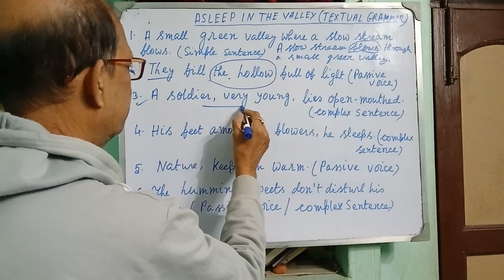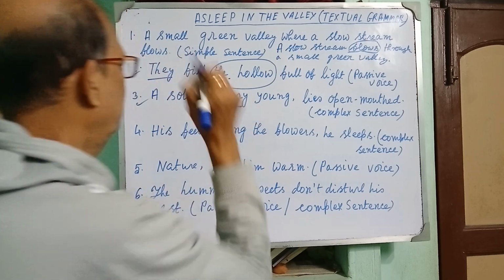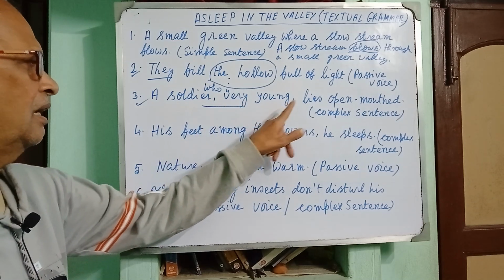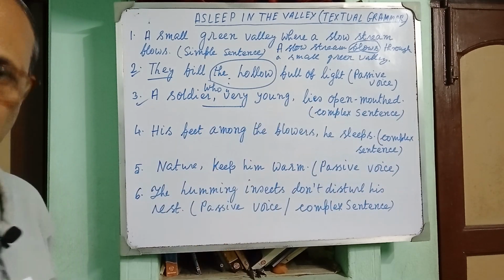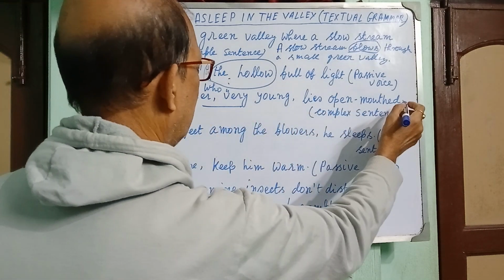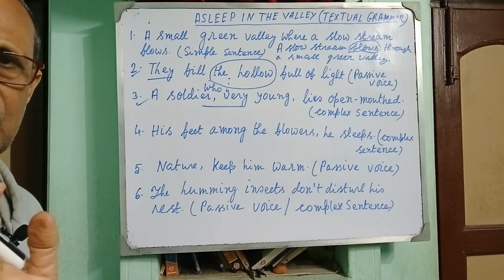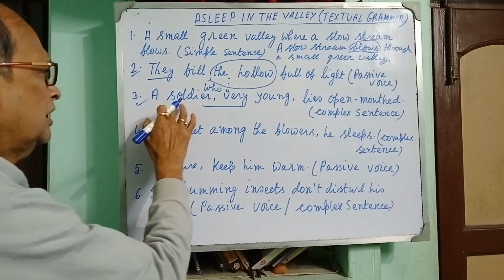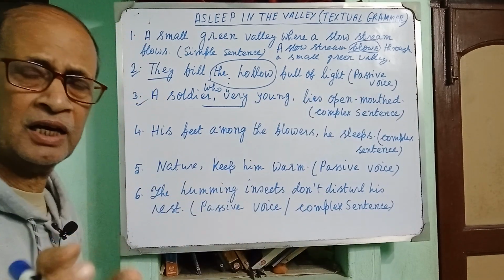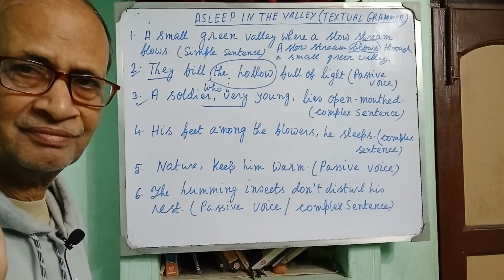A soldier who is very young, just who is. A soldier who is very young lies open-mouthed. Or a soldier who lies open-mouthed is very young. Whatever you may like. Clear?